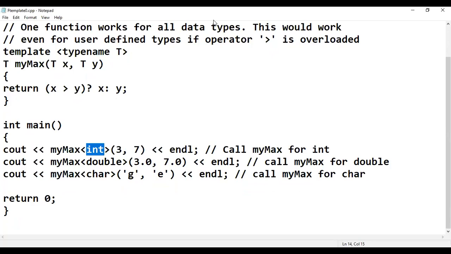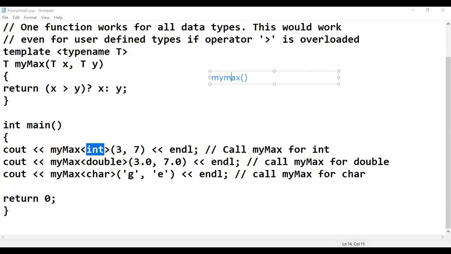So what does it mean when I pass these values? What output should it generate when I pass these values 3 and 7 with the function max, the my max we have called?